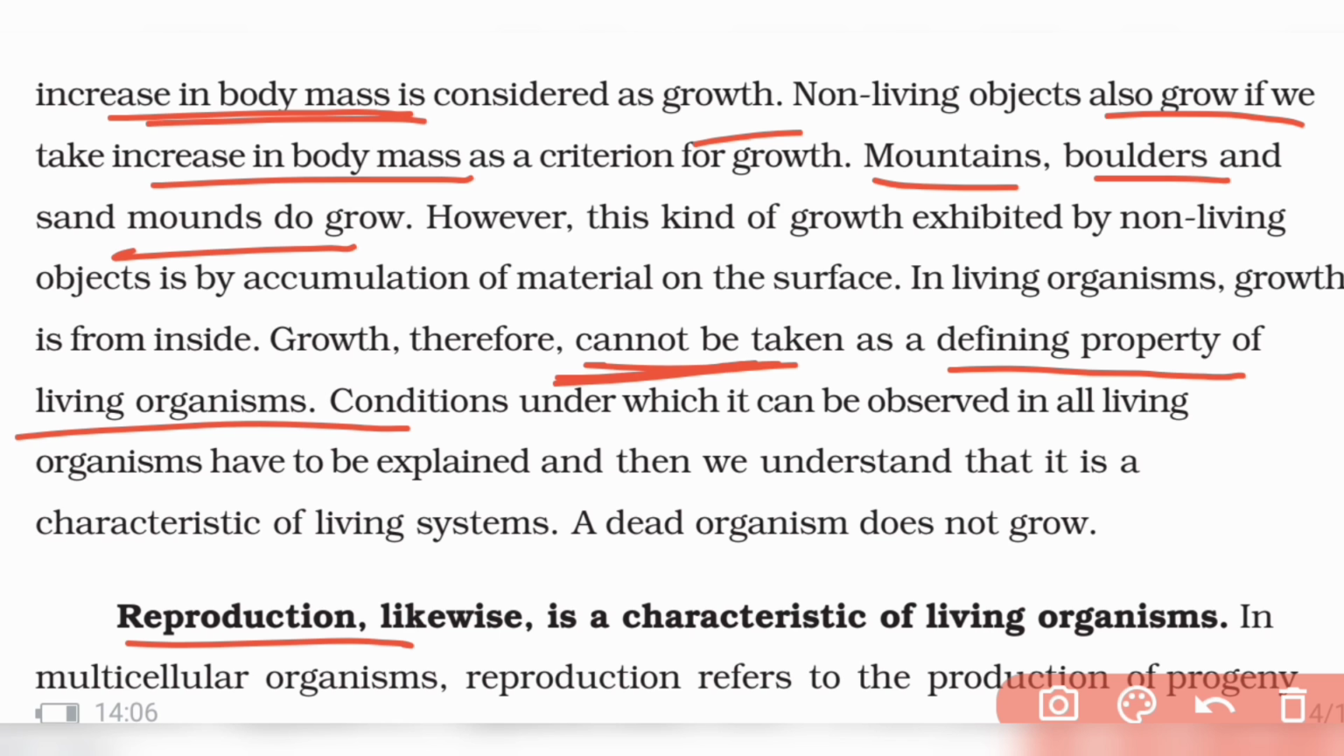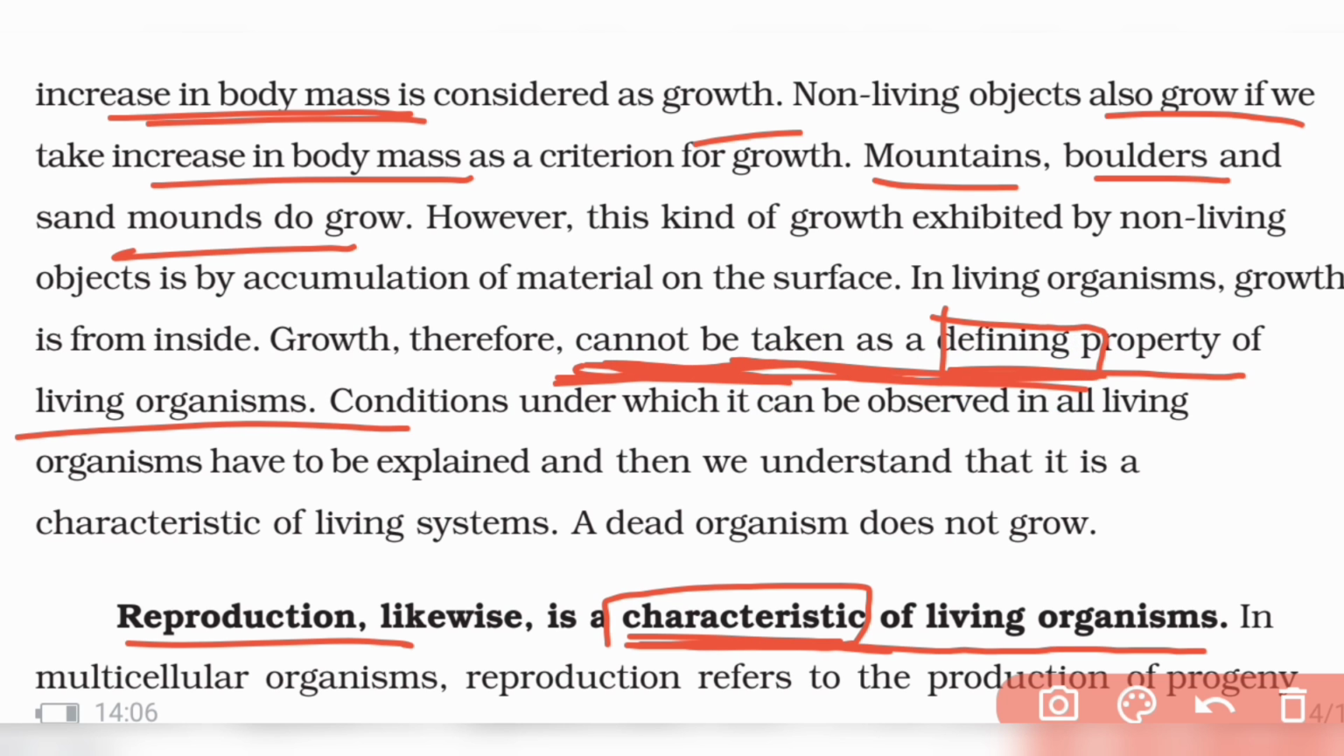Next, reproduction. Reproduction is a characteristic of living organisms. If you talk about growth and reproduction, both are characteristics of living organisms, but they are not defining properties. You can't tell it as a definition. Every living organism has those characters, but you can't rely on that. It's not a definition. In multicellular organisms, reproduction refers to production of progeny similar to the parent.